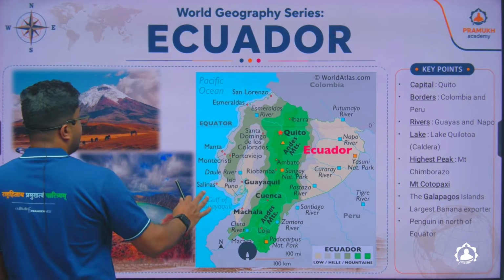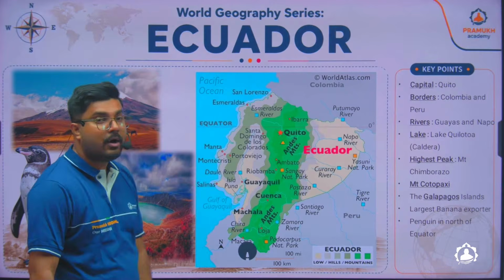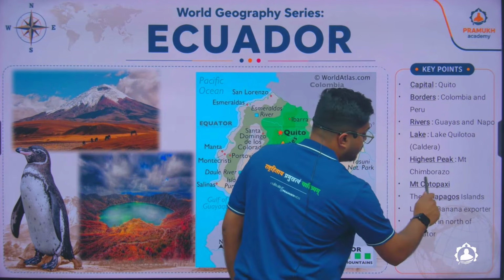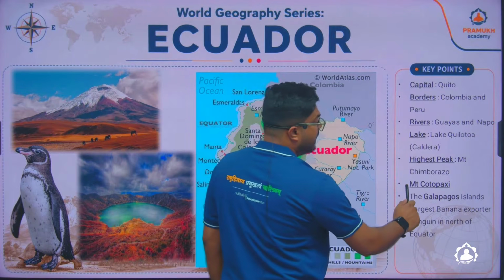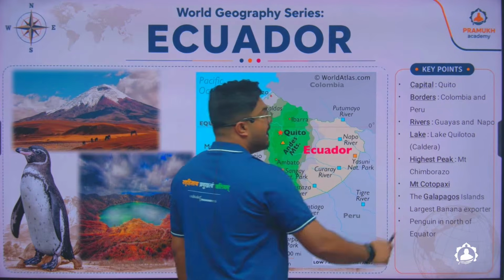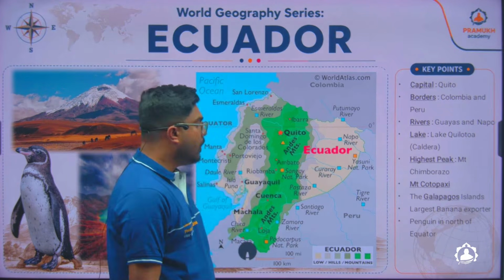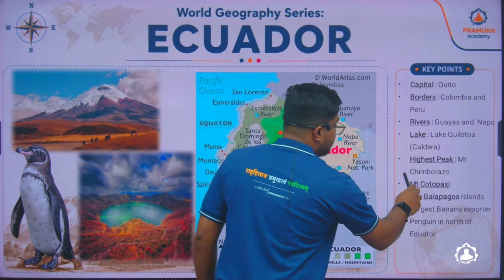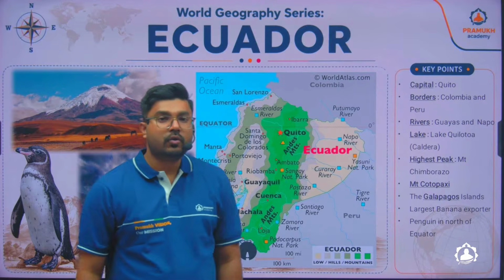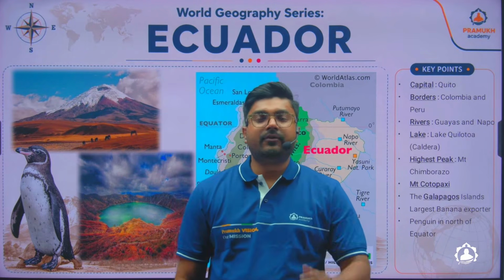In Ecuador, a very interesting thing is that you'll find a mountain called Mount Chimborazo. Yes, here you'll find the mountain called Chimborazo, and also a mountain called Cotopaxi. This Cotopaxi is the highest active volcanic mountain of South America. And what is the unique feature of Chimborazo? Chimborazo is the highest mountain if you calculate it from the center of the earth.